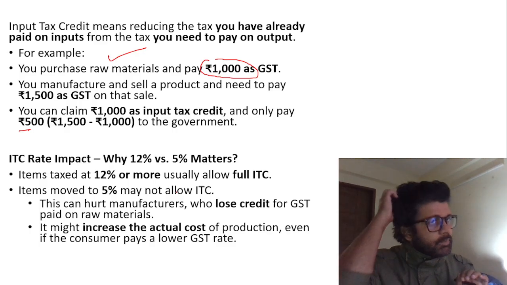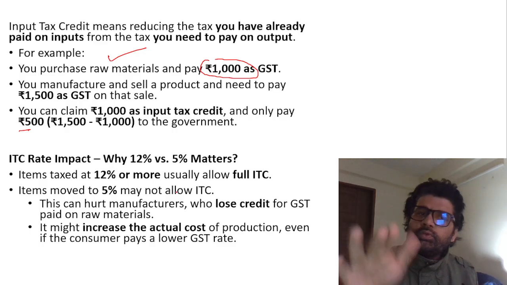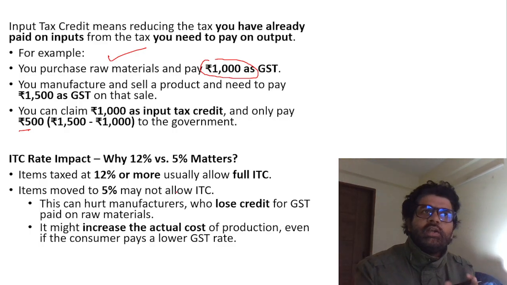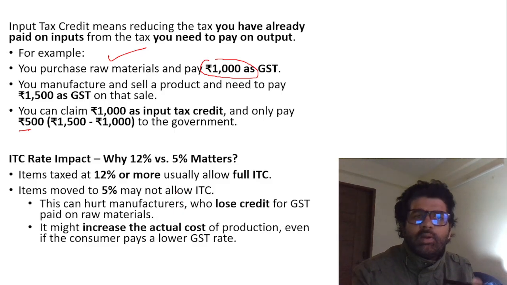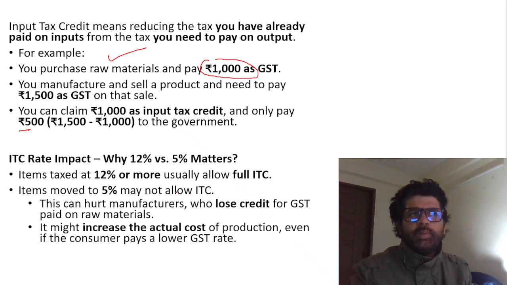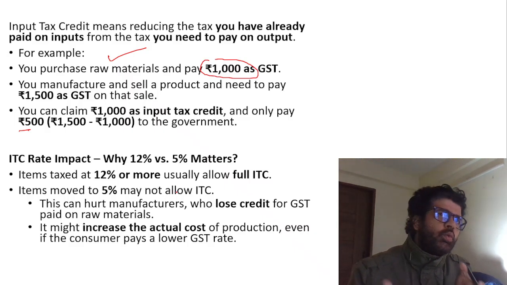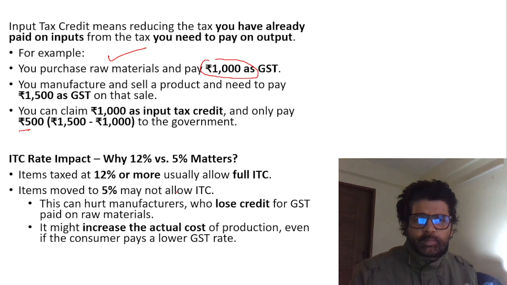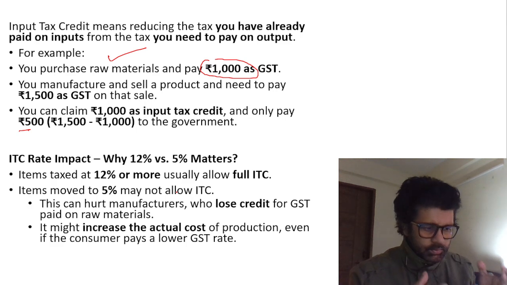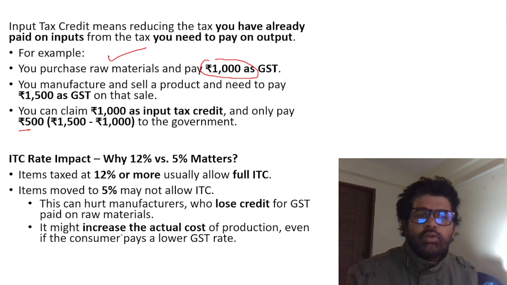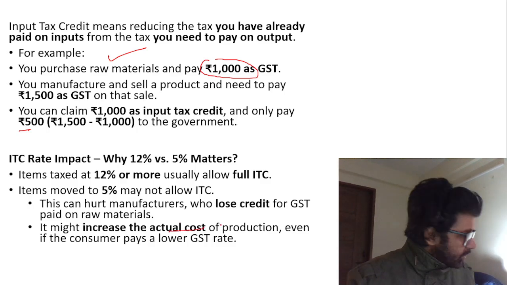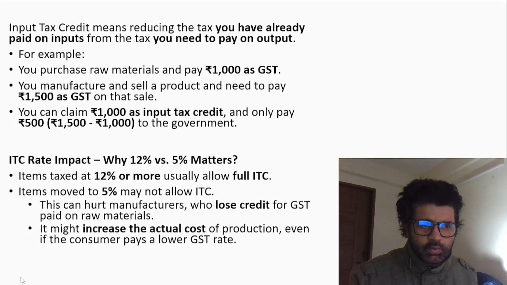Even if you shift items from 12% to 5%, because they will lose input tax credit, they have to pay double taxes, one on the inputs and another on the outputs. That will increase the prices of goods rather than cutting them. Your aim is to reduce taxes from 12% to 5% and reduce the price, but that will not happen if you take away ITC. So it might increase the actual cost of production, which the government has to look into.